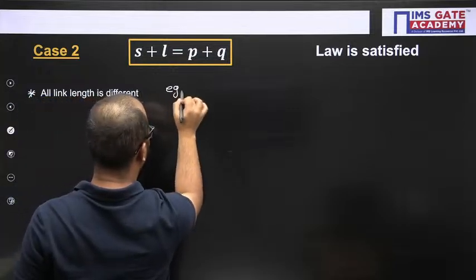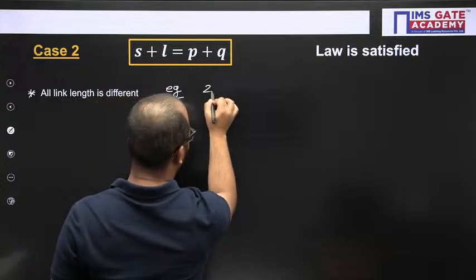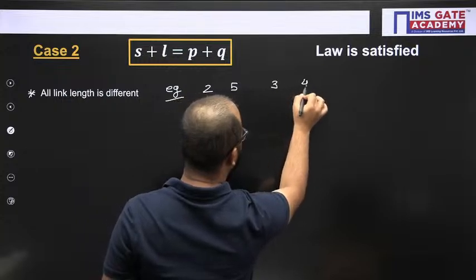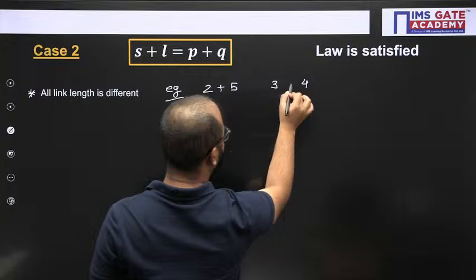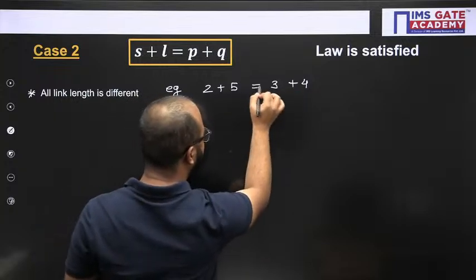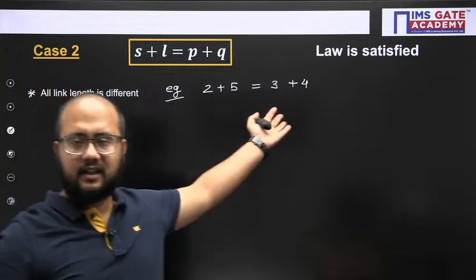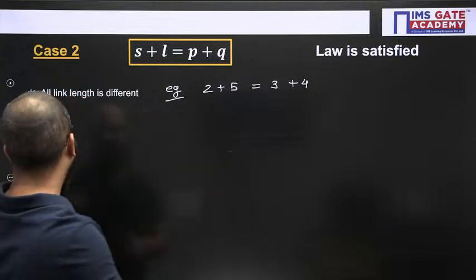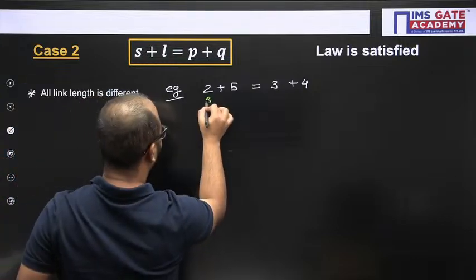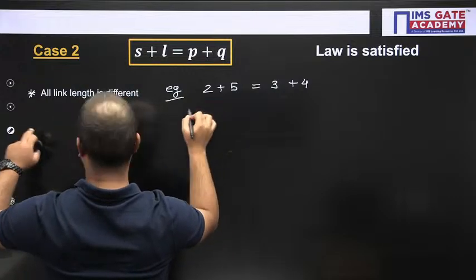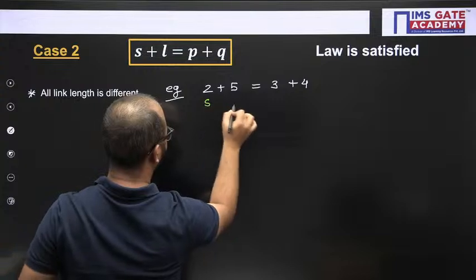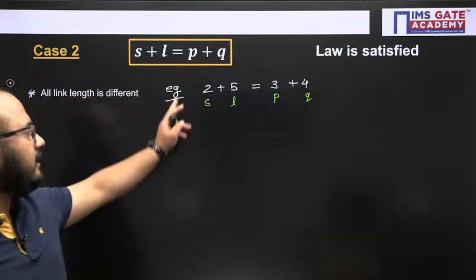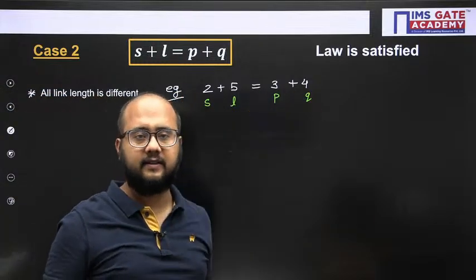For example, 2 and 5, 3 and 4. So I can assume 2 as the smallest link, 5 as the longest link, and 3 and 4 as the other 2 links. Is that correct? I hope there is no issue. 2 is the smallest link. Let me mention here: smallest, longest, P, and this is Q. Smallest link length, longest link length, P and Q, like this.